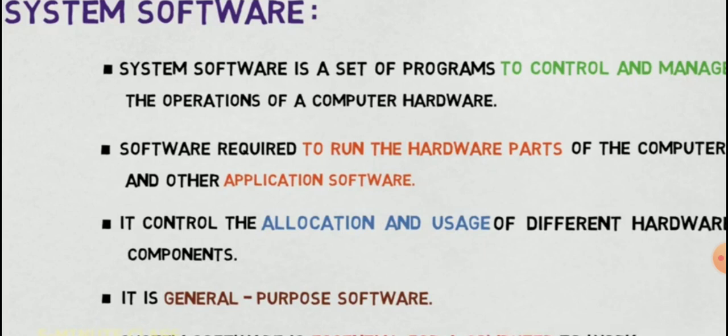This is performed by the system software only, isn't it? Then after the booting process, it loads the operating system in memory and shows the desktop. This is also a task of system software only. So with the help of the system software only, we can perform any operations.